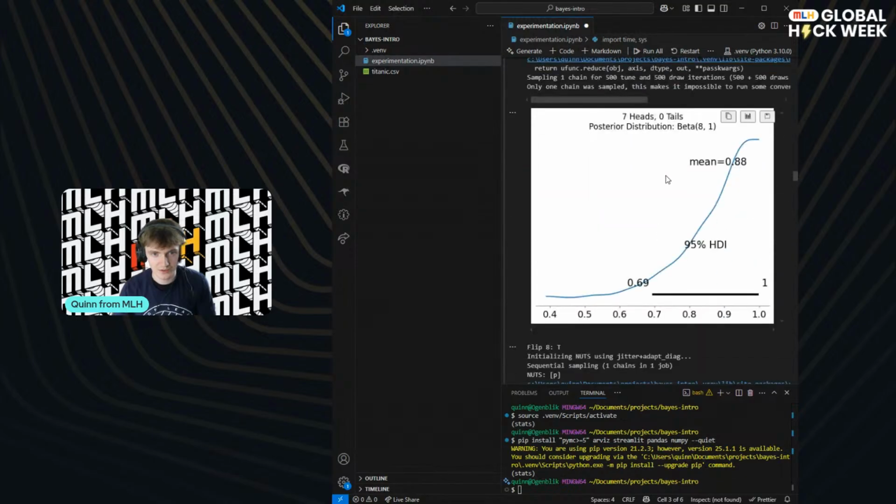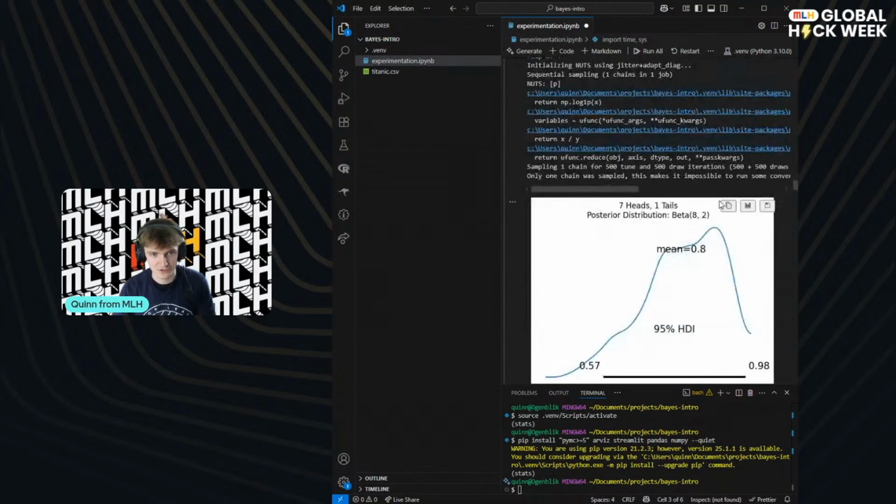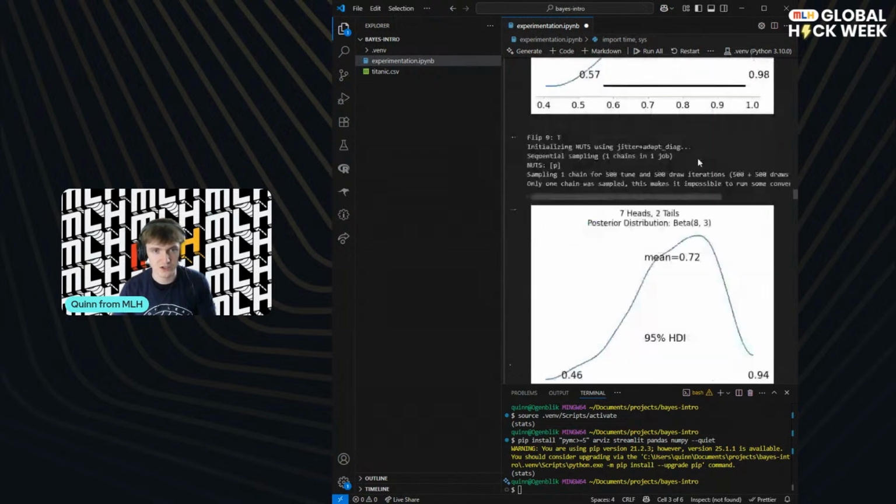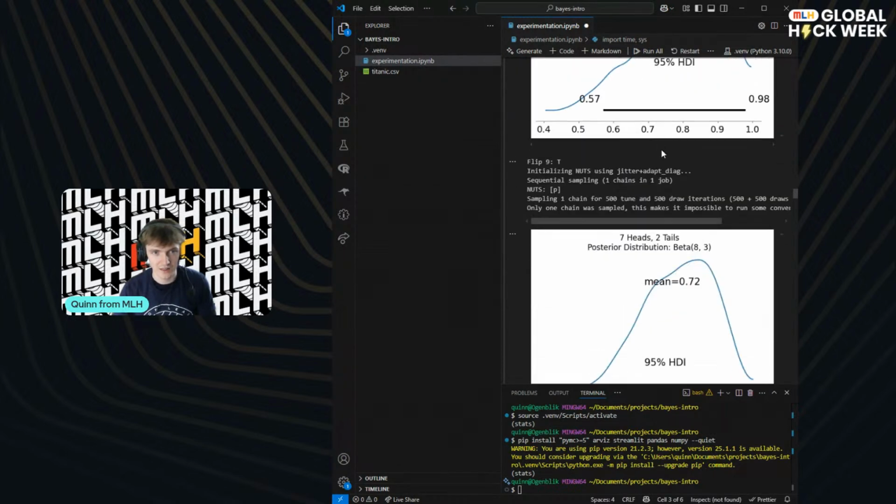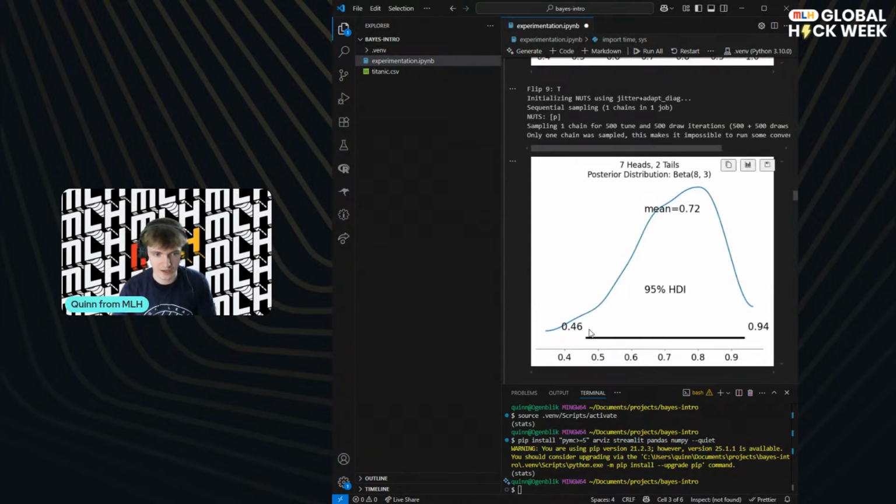We've got no tails. We've got no tails. It's getting tighter and tighter and higher, and we're like, oh, this is wrong. But hopefully it will correct a bit. And so you can see already, right? We get a tail and then another tail. And so this is suddenly much better. Our 95% credible interval is now including 0.5 again, which is good.